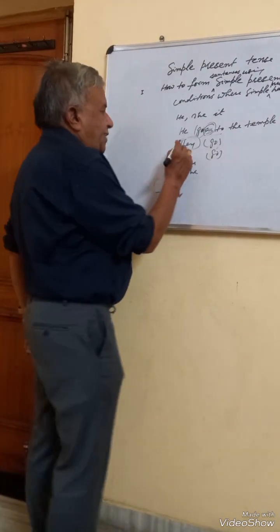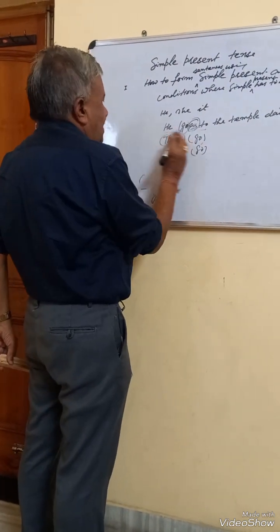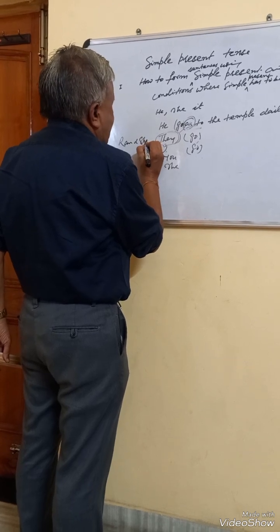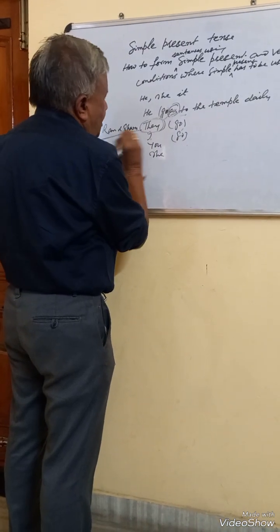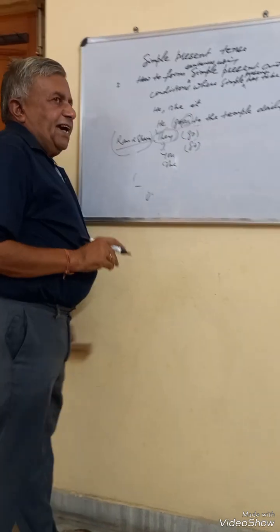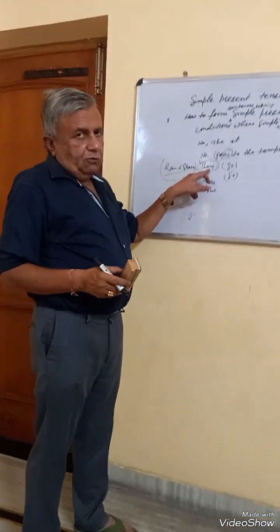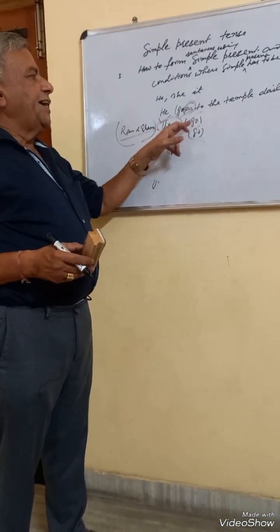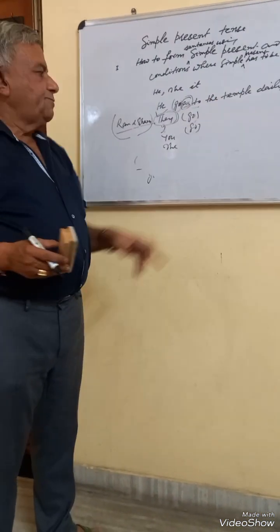So when the subject is plural, for instance, Ram and Sham, when there are two persons, it means the subject is plural. And Ram and Sham stand for they. We are to see it in terms of pronoun. The pronoun for Ram and Sham is they. They do not go to the temple daily.